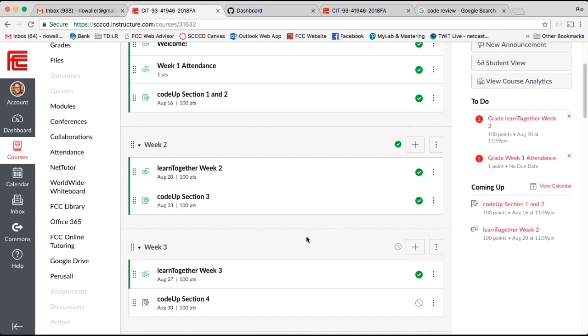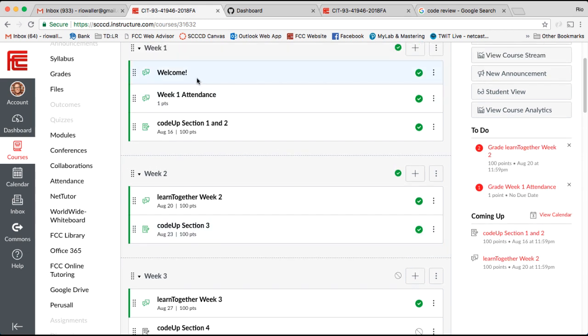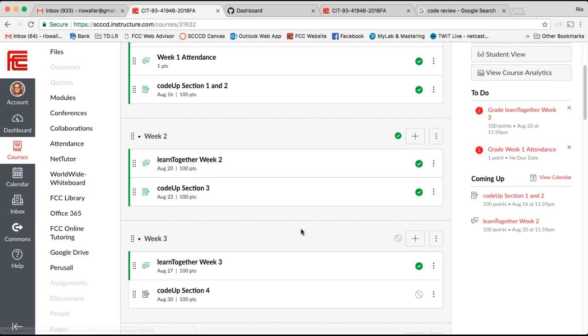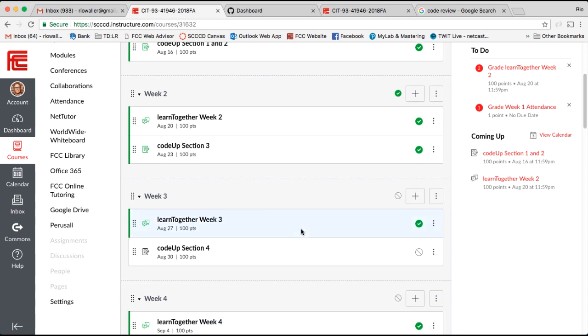So make sure that if you had any issues with this code up, this first section, and now you've already been through another, that even the Learn Togethers require you post something up to GitHub. Make sure you're doing it locally, okay? So I just want to say that.